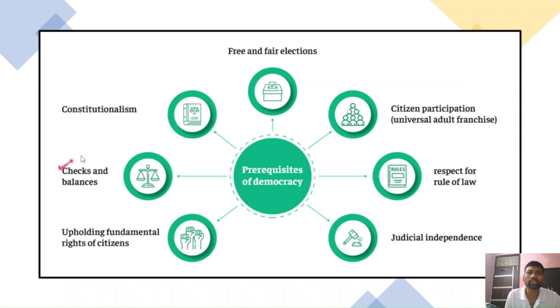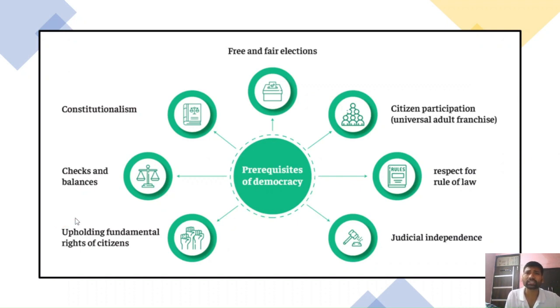It also ensures checks and balances. Those checks and balances are very important, so that the other institutions will not cross their constitutionally mandated limits, and it will also uphold the fundamental rights of citizens.